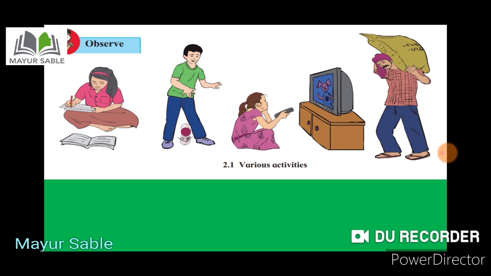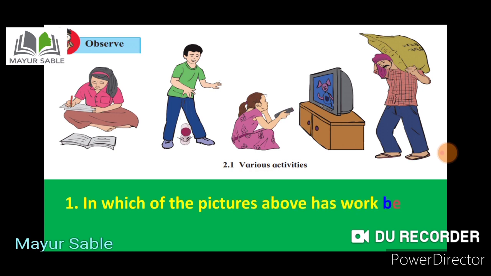According to us, a girl doing her exercises means she is doing work. A boy playing with a ball is also doing work. A girl watching television is also doing work. And a man lifting some weight is also doing work.